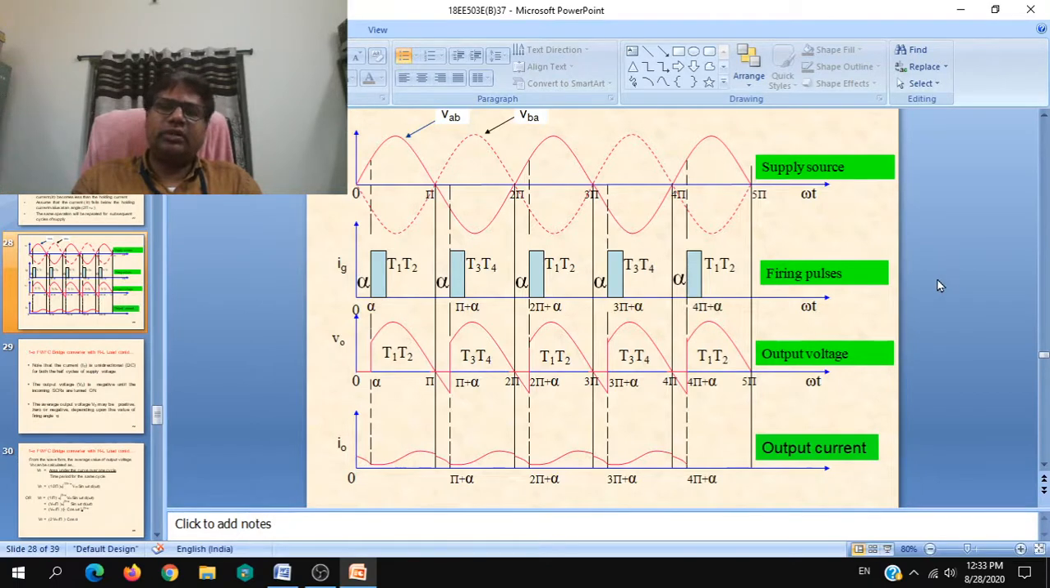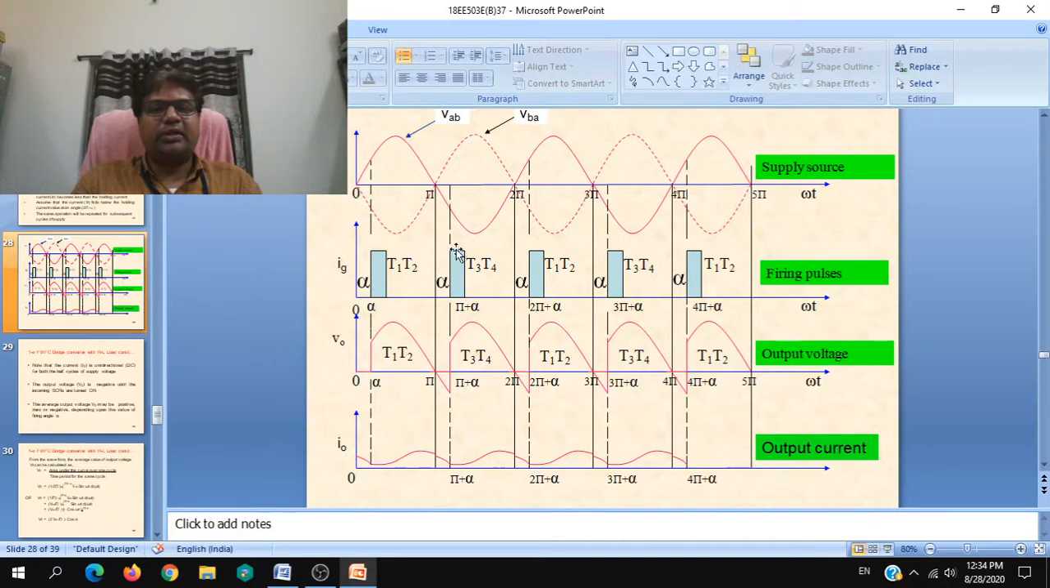But due to the inductive nature of the load, current increases slowly when compared to the load voltage. Load current increases slowly and also decreases slowly. Even though at 180 degrees or pi, that is zero crossover from positive to negative half cycle, T1 and T2 turn off, there will still be some current flowing through the load, positive current, but negative voltage will appear across the load due to current conduction still going on. So from pi to pi plus alpha, current will be positive, but load voltage will be negative.